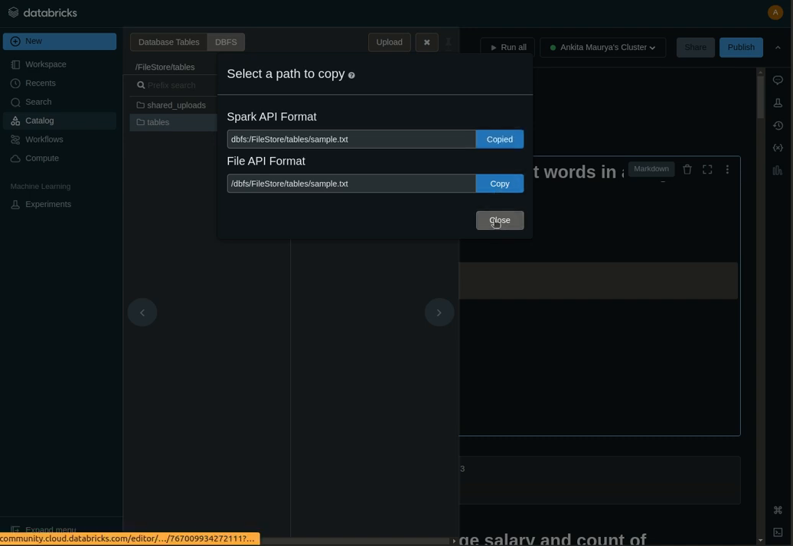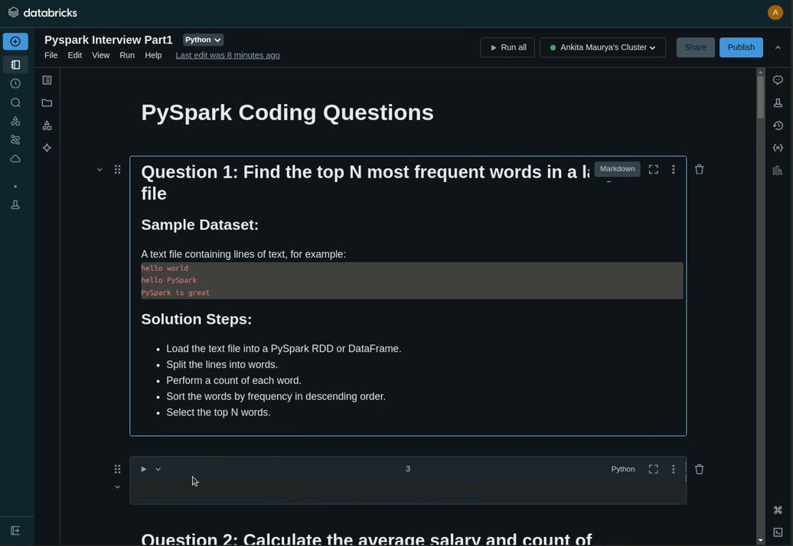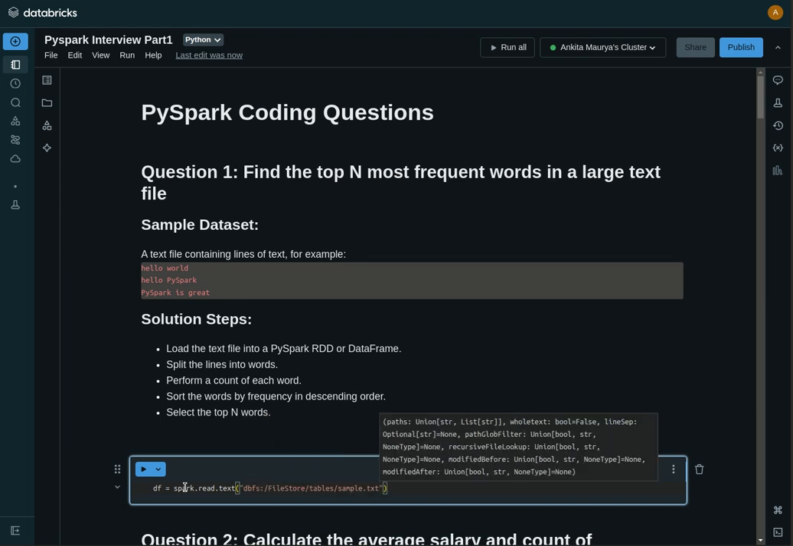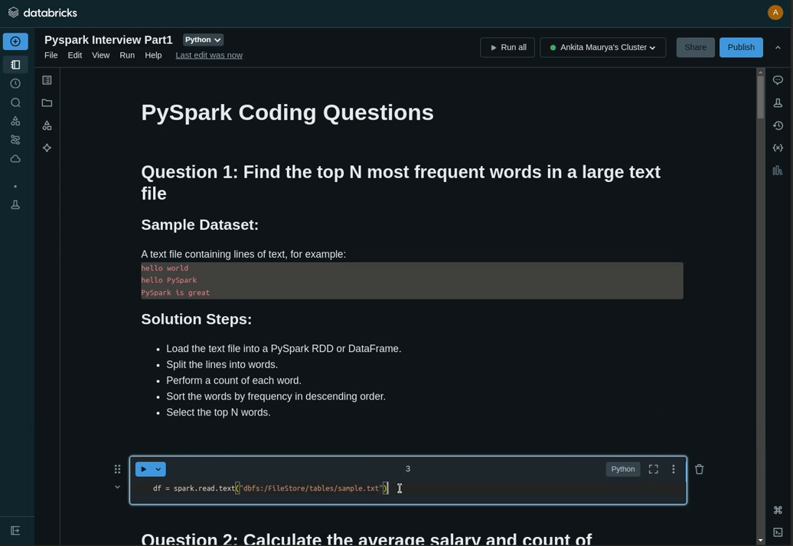So the first step is to load that txt file into our data frame. Let's say we have a data frame, and in Spark we have the read.text function for reading a txt file. So spark.read.text, and in string format we will just paste that copied path. Okay, so like this we can create our data frame.